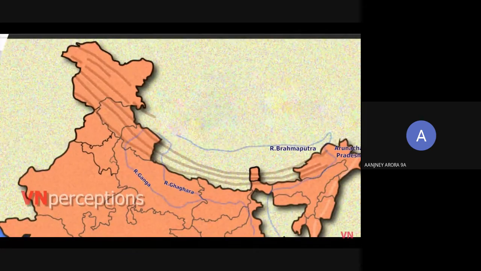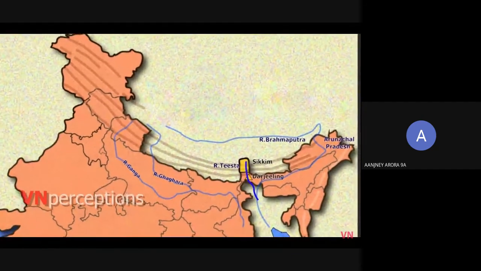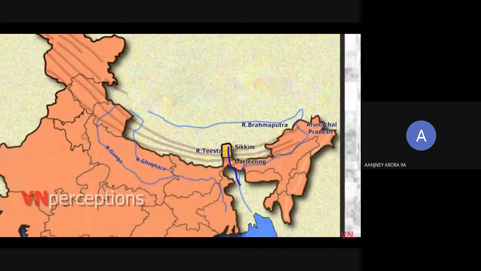The next one is the Central Himalayas. It stretches between river Kali to river Teesta. The major part of Central Himalayas is covered by Nepal. Its eastern part is called the Sikkim Himalayas and the Darjeeling Himalayas. The Eastern Himalayas stretch between the Teesta and Brahmaputra.